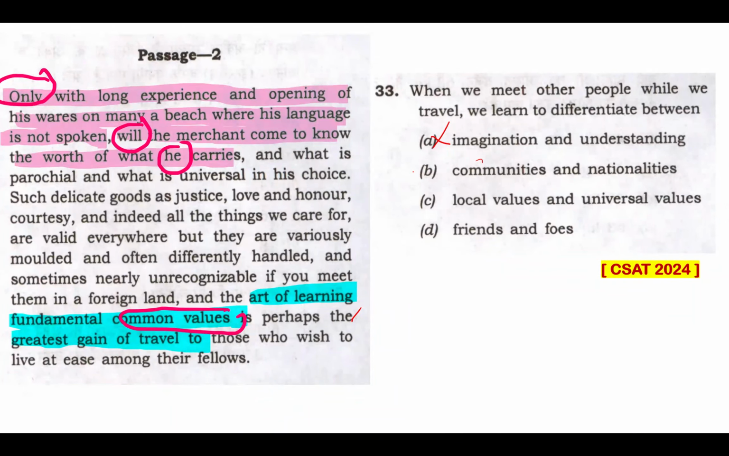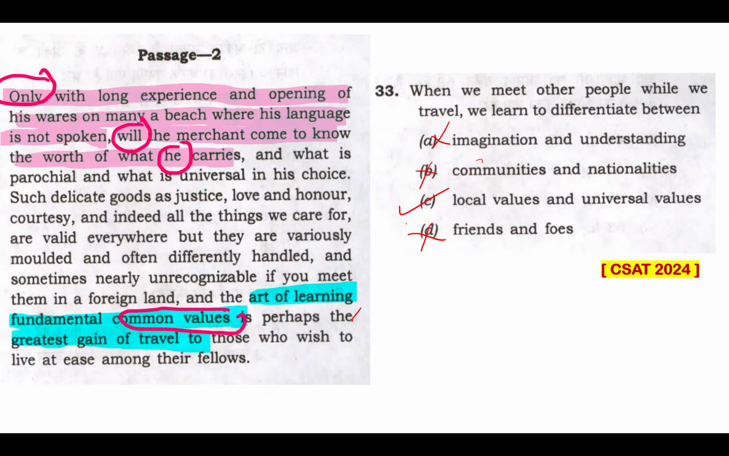Although the passage mentions encountering various cultures on many a beach where his language is not spoken, it does not focus on differentiating between communities and nationalities. Instead, the passage is about understanding the essence of the common values irrespective of geographical or cultural boundaries. Again, the focus is on values, right? Local values and universal values, yes, this is actually my answer. Friends and foes, no. That is not it. There's nothing like that mentioned here. So option D is my answer.